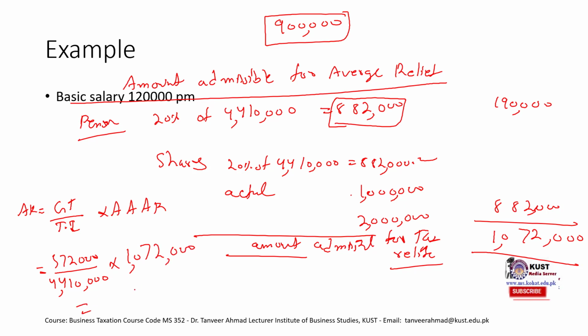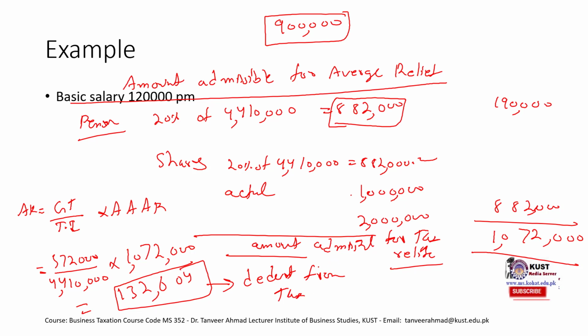The amount that we would get from this calculation is 1,32,604. This is the amount that we would deduct from tax. This is our relief, right?